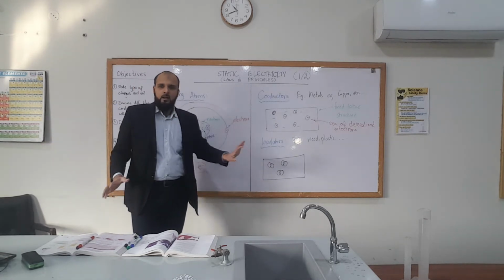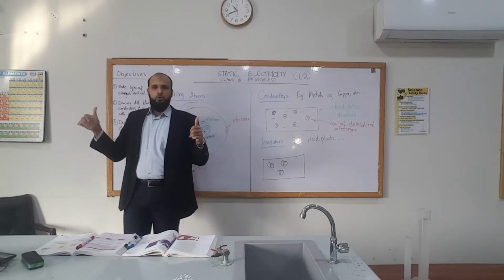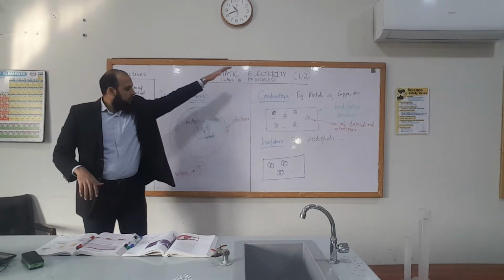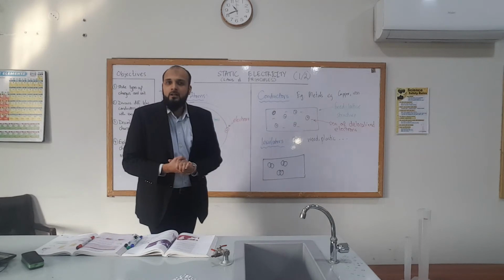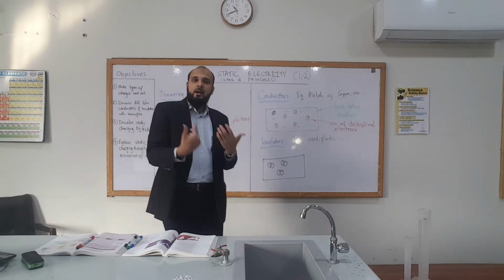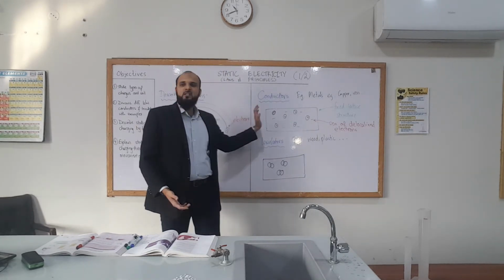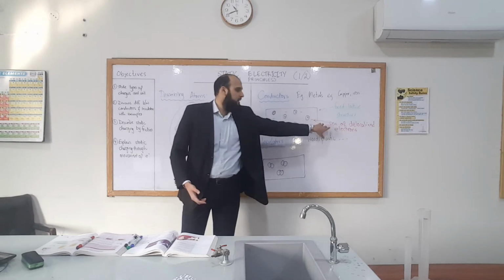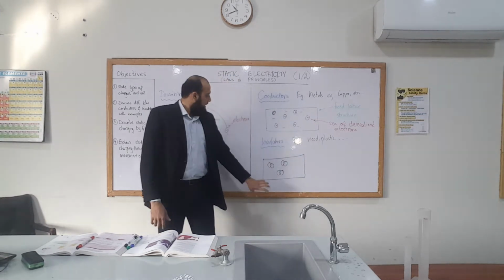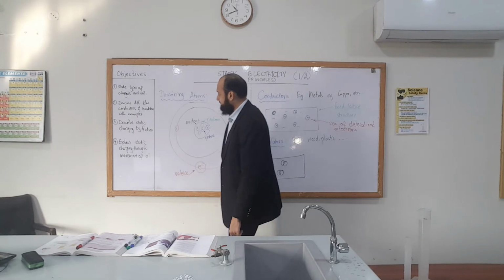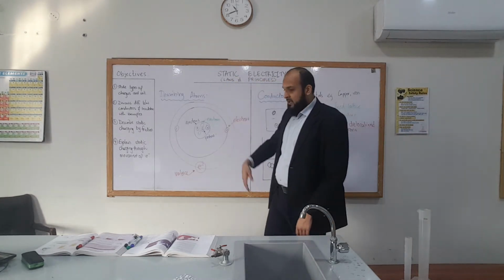Okay? Is this making sense? Are we good to go? Fantastic. So this is why conductors can conduct heat. They can conduct electricity because they have this sea of delocalized electrons. You've talked about that already, okay? Whereas insulators don't. All right.